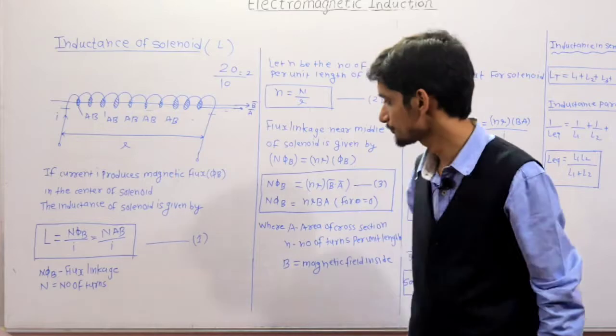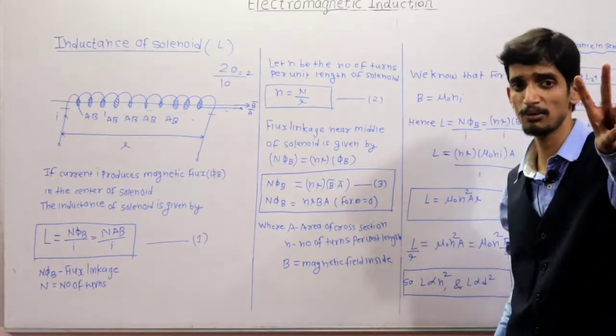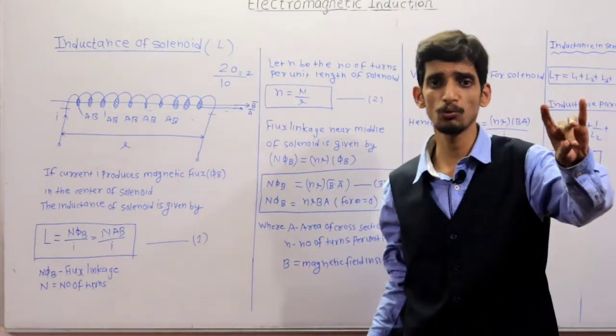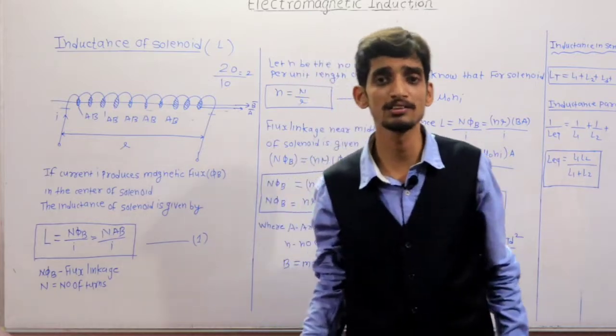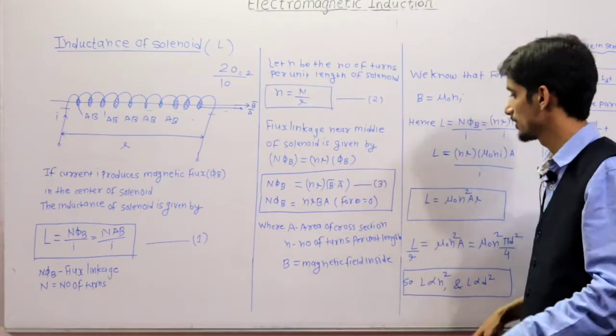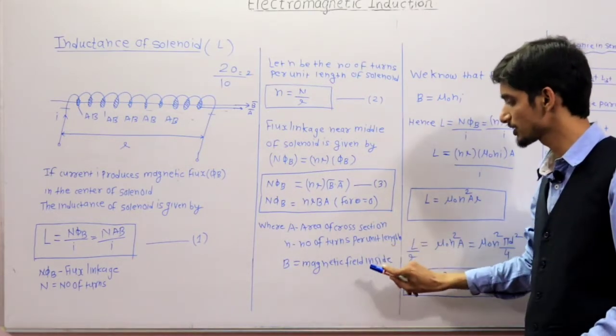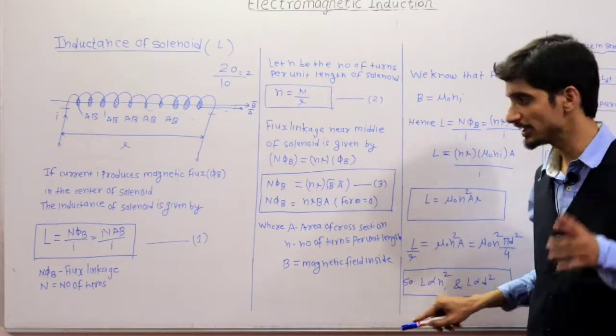Clear? nLBA. So up till now we discussed L is N phi B by I, then small n is equal to capital N by L, and nLBA is the flux linkage. Clear? Where A is the area of cross section, n is the number of turns per unit length, and B is the magnetic field.